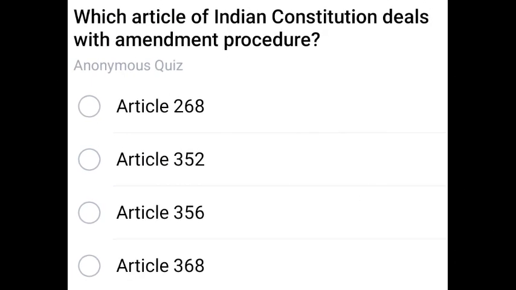Next one. Which article of the Indian Constitution deals with amendment procedure? The amendment procedure article is 368. Next question.